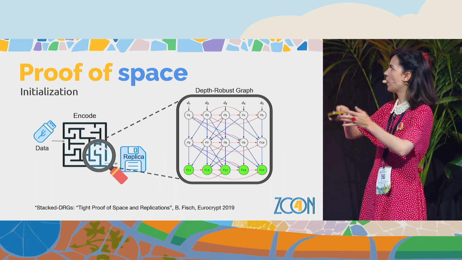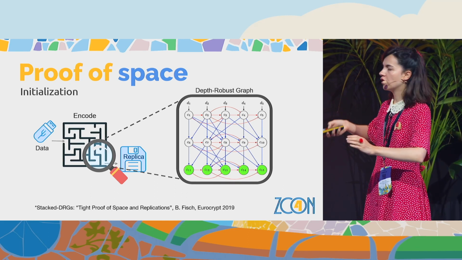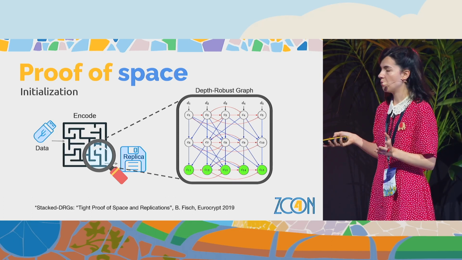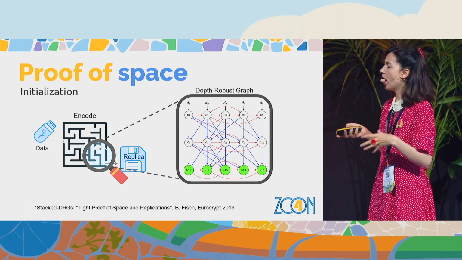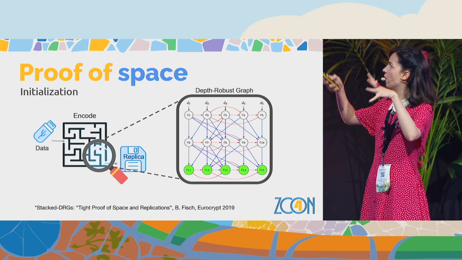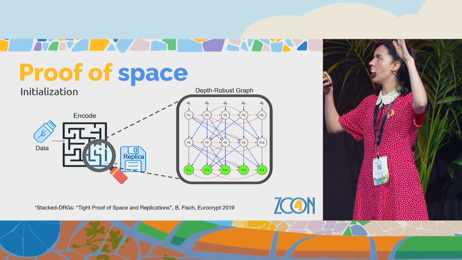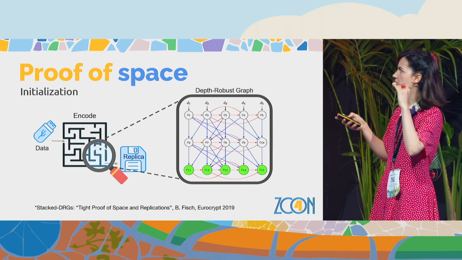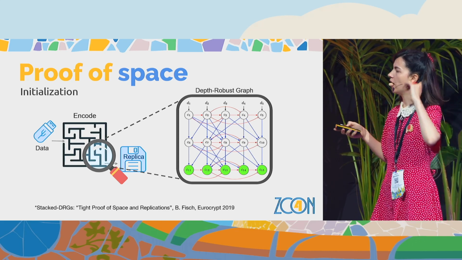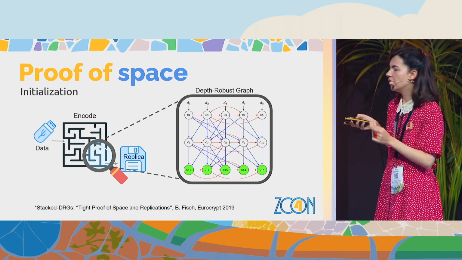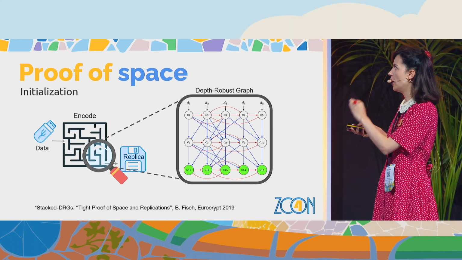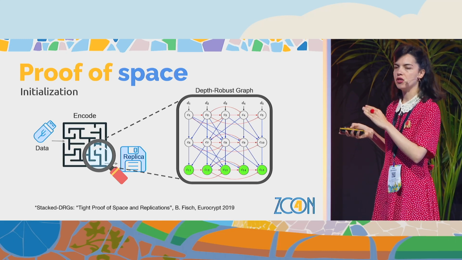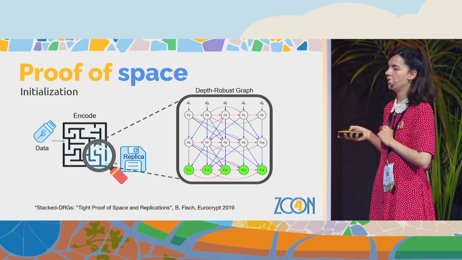So it's an expansion graph, and this makes sure that the lowest level, the last level here in green, which is the replica of the data, will be very widely spread as we go up the levels. So we have many expansions on the layer before and so on. So if we delete one node in the lower level, we will have to recompute a lot of hashes to go back to the node from the data.